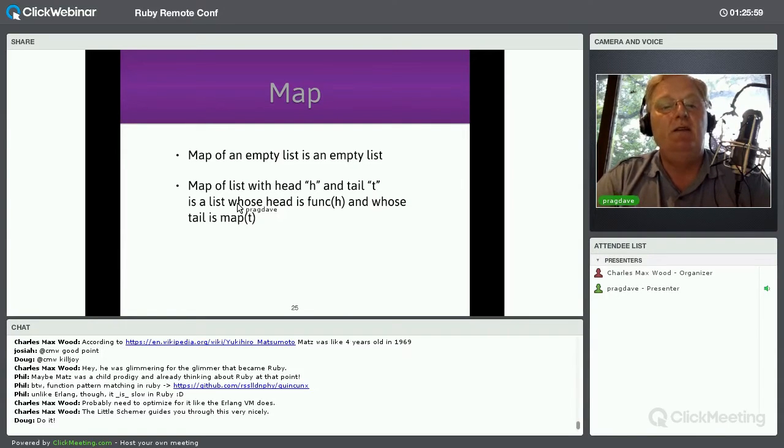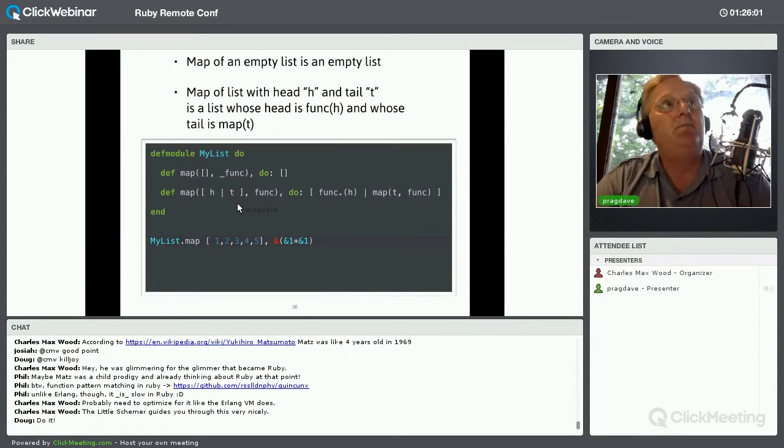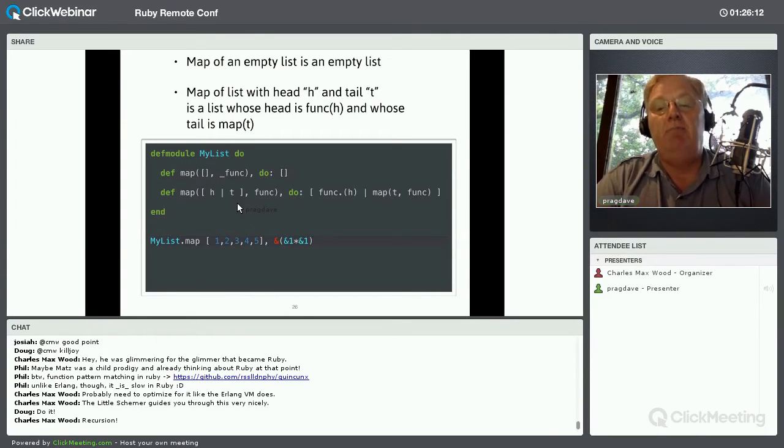And again, the implementation looks exactly the same as the spec. So the map of an empty list with a function is the empty list. The map of a non-empty list with the function is, well, I'm going to apply the function to the head and then append the map of applying the function to the tail. So that's all pretty cool.